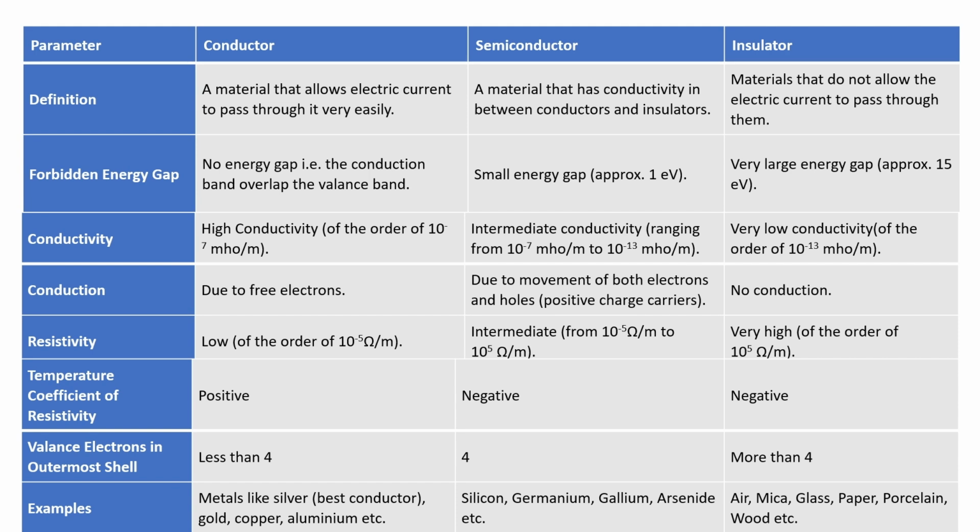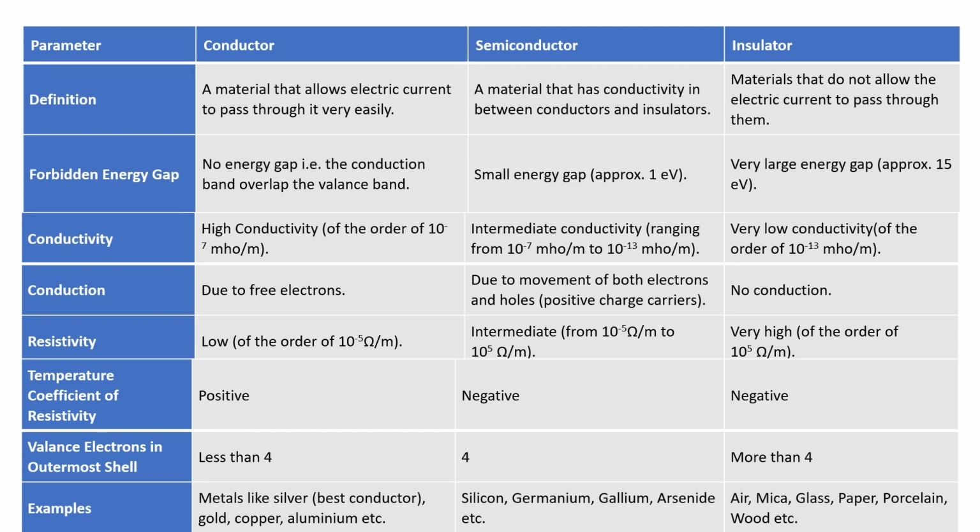See first, conductor. The definition of a conductor is a material that allows electric current to pass through it very easily. Semiconductor materials have conductivity in between conductors and insulators, and insulator materials do not allow the electric current to pass through them. In a conductor, the forbidden energy gap is not present.